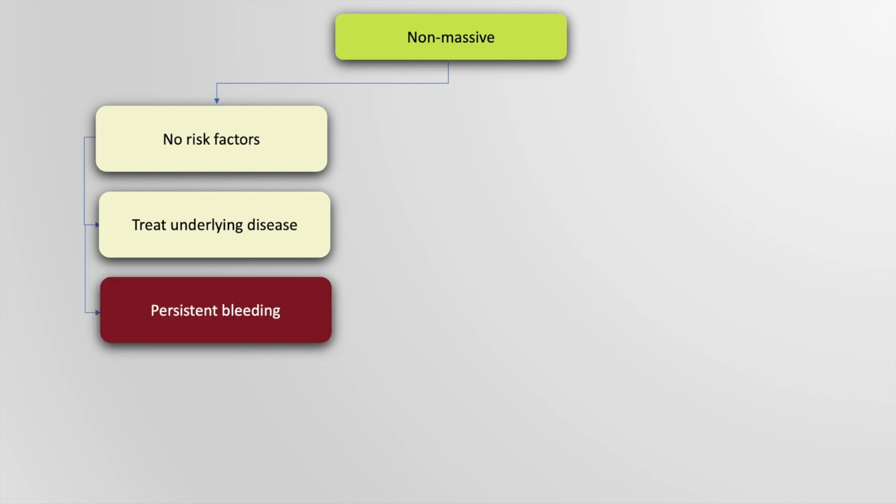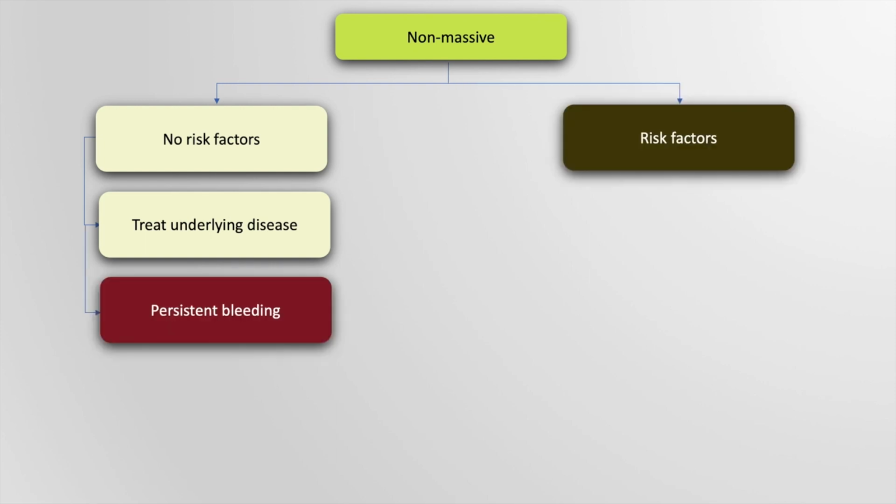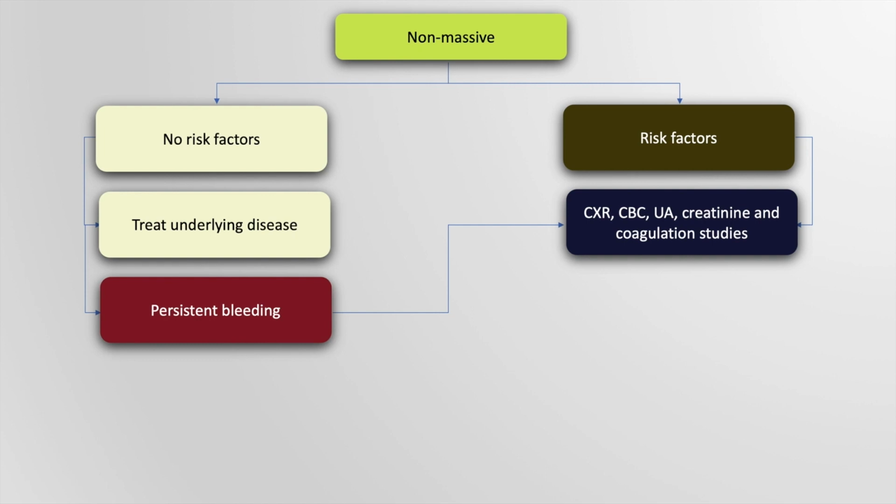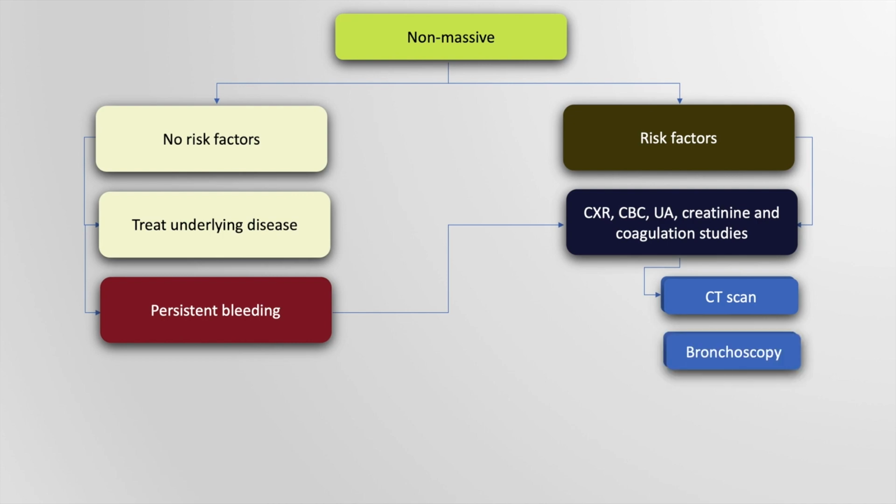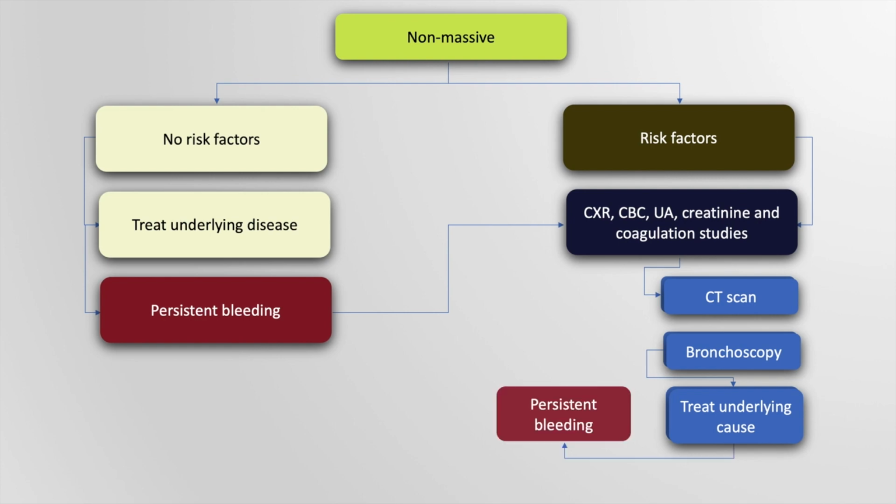However, if there is persistent bleeding or the patient has risk factors, then we must do a chest x-ray, a complete blood count, urinalysis, creatinine, and coagulation studies. We can consider a computed tomography, bronchoscopy, and we must make an attempt to treat underlying cause as usual. If the bleeding persists, then bronchial artery embolization or resection